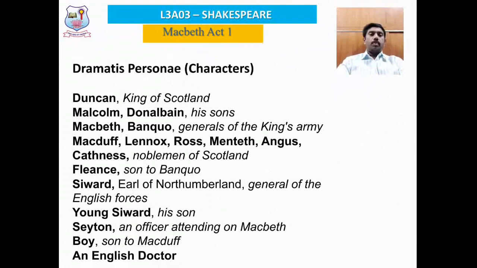Now we have number 2, the major characters. As far as dramatis personae are concerned, first we have Duncan, the king of Scotland. Malcolm and Donalbain were his 2 sons. And we have Macbeth, of course, the central character or the hero of the play. And we have another general named Banquo, who is a very good friend of Macbeth himself. And we have Macduff, Lennox, Ross, Menteith, Angus, and Caithness. All these fellows are noblemen of Scotland. They were also very good friends of the king.